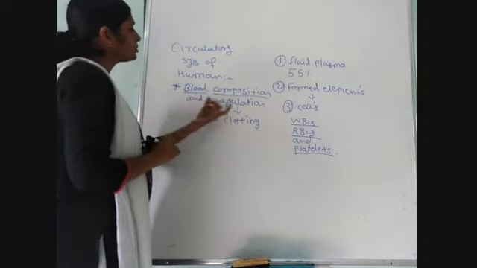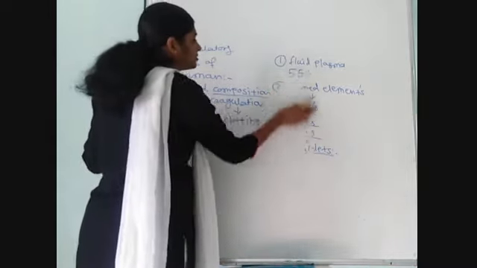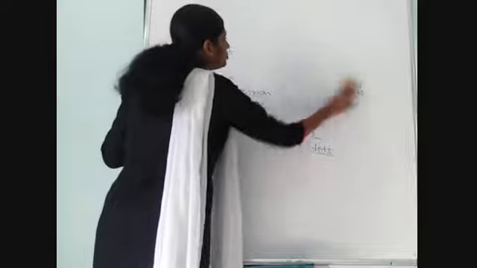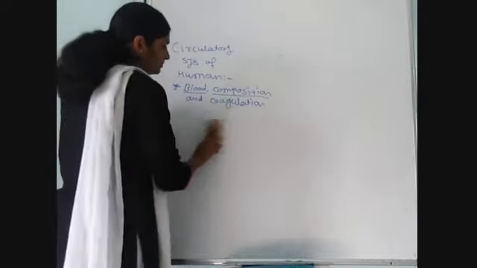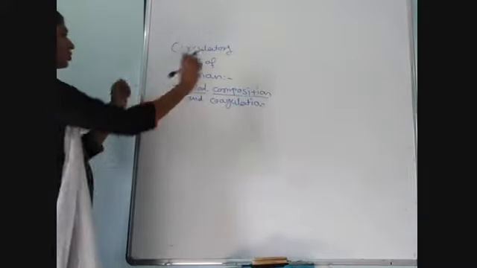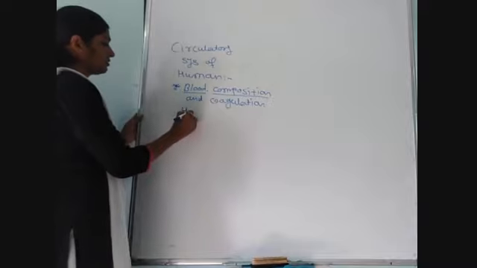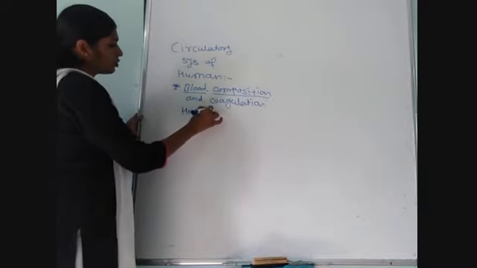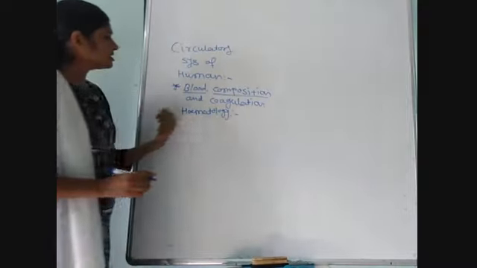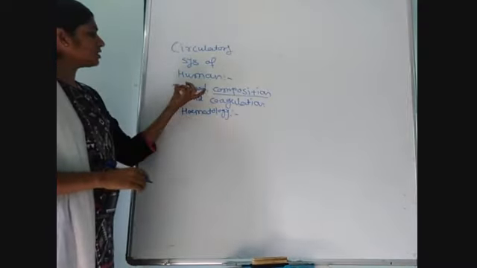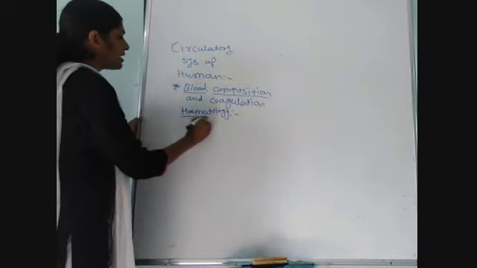After that, we have to study about blood coagulation. But at first, we have to study about characters of blood. Okay. The study of blood is known as hematology, a branch of medical science which deals with the study of blood and different components of blood.